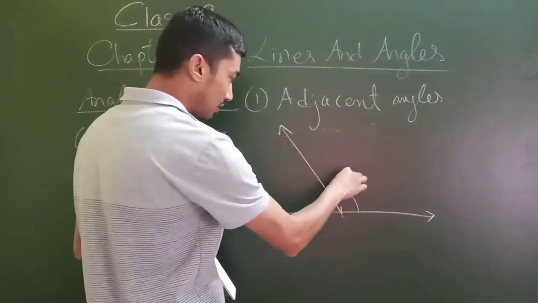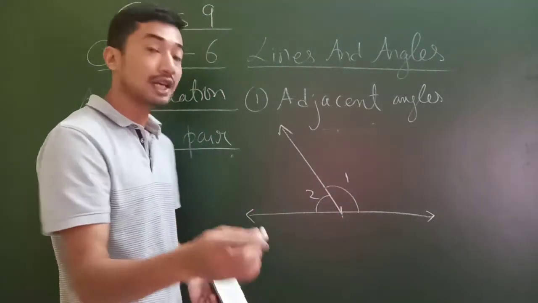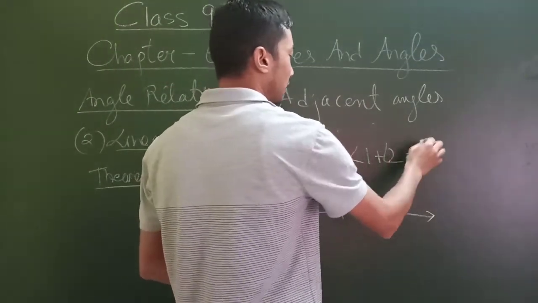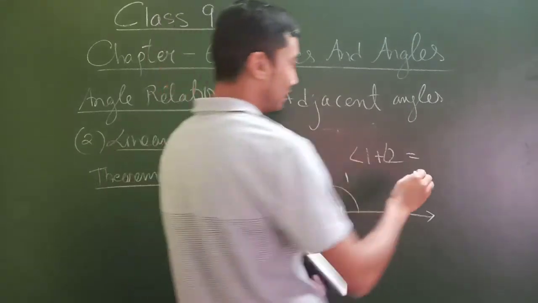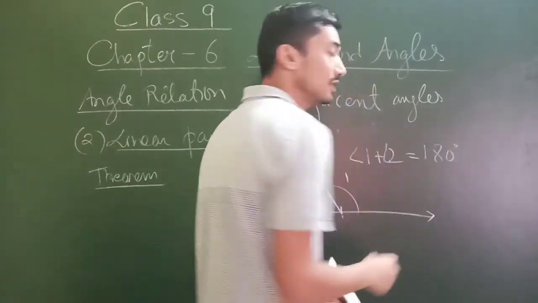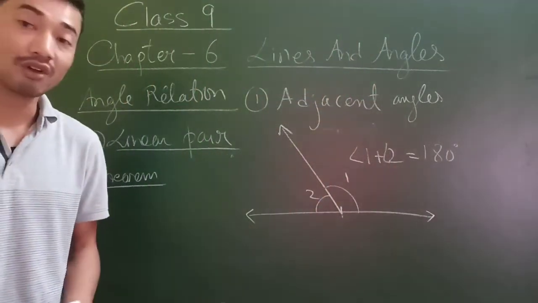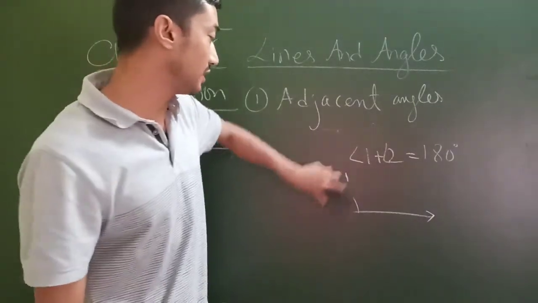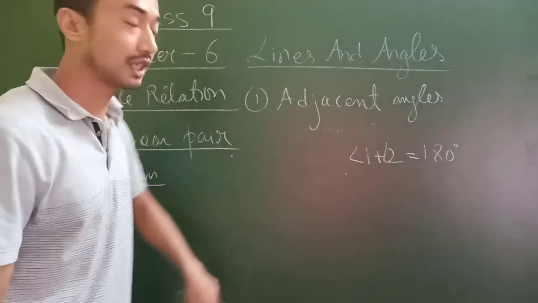So you've measured angle 1, you've measured angle 2. Now add angle 1 and angle 2. How much do you get? Do you get 180 degrees? That is the theorem that I am going to give you now. So you have checked that with your own activity also, isn't it?